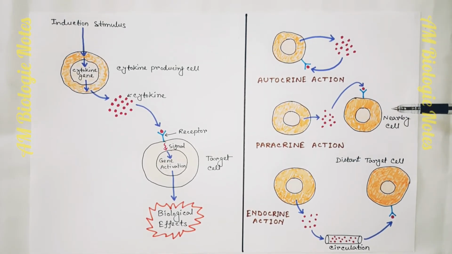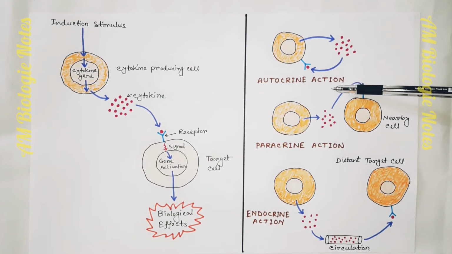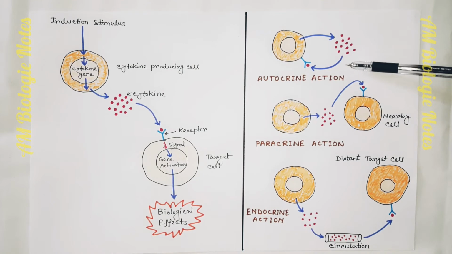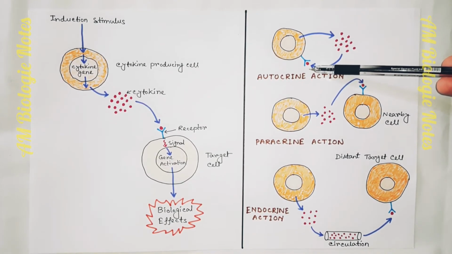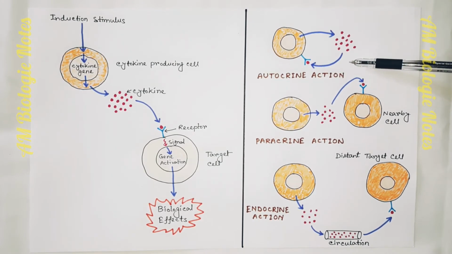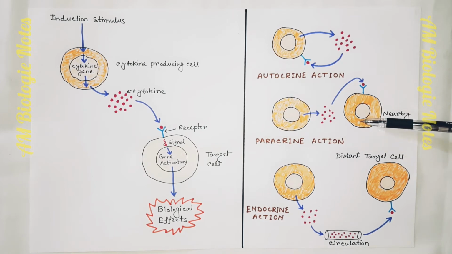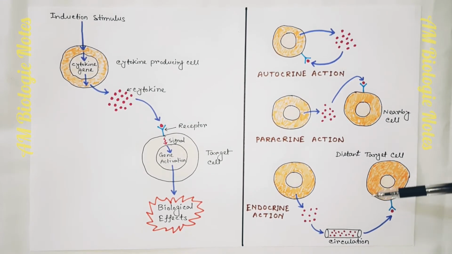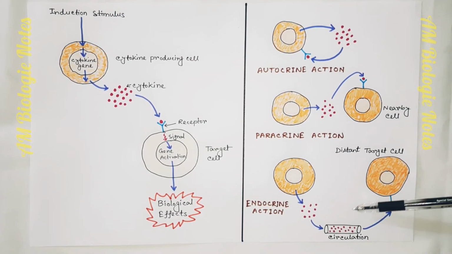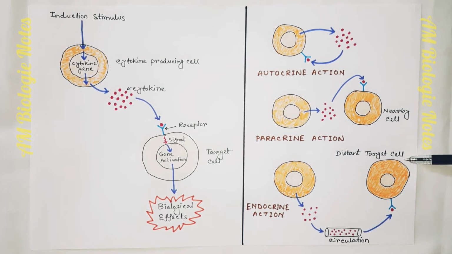In this diagram, I will show you different modes of action of cytokines. This is autocrine action. Here, a particular cytokine binds to receptors on the membrane of the same cell that secreted it. This is paracrine action. Here, cytokines bind to receptors on a target cell in close proximity to the producer cell. This is endocrine action. Here, cytokines bind to target cells in distant parts of the body.